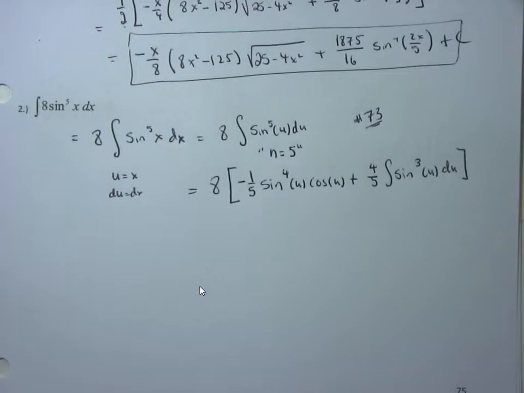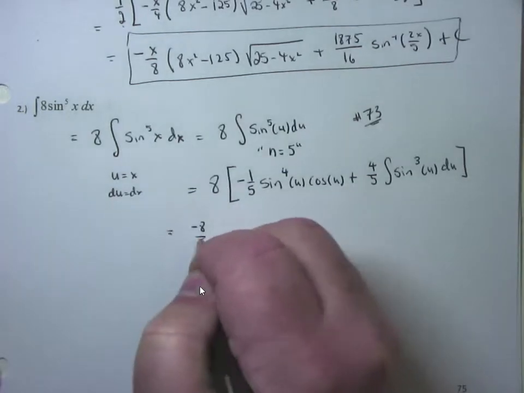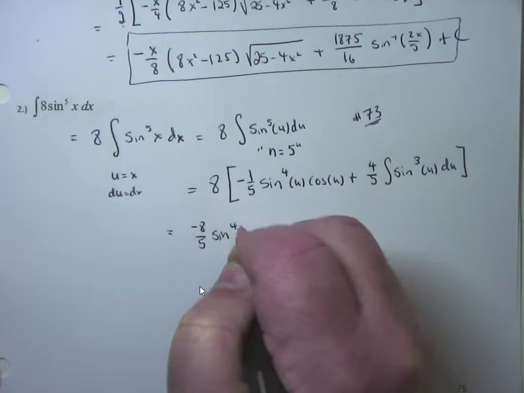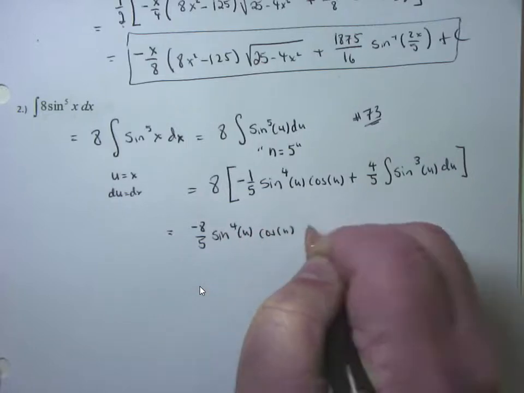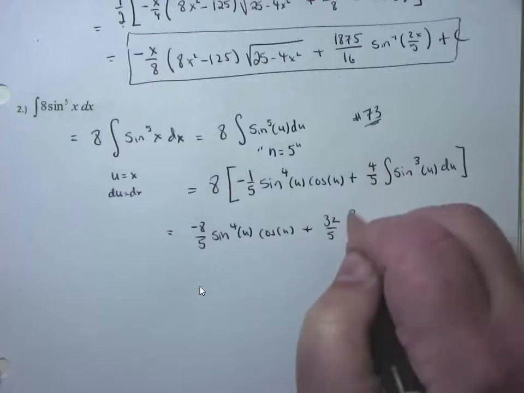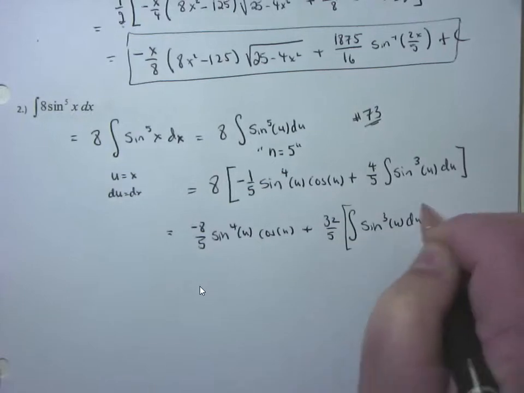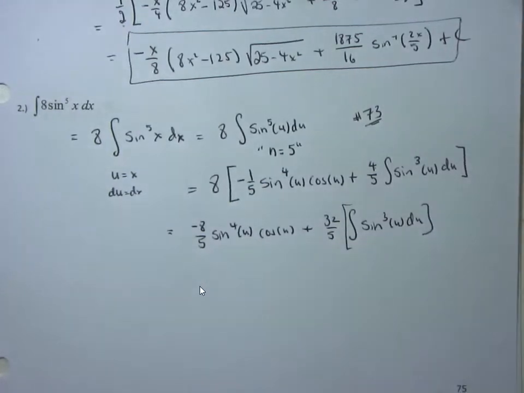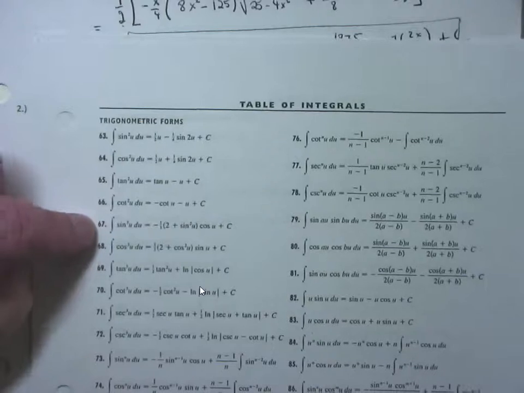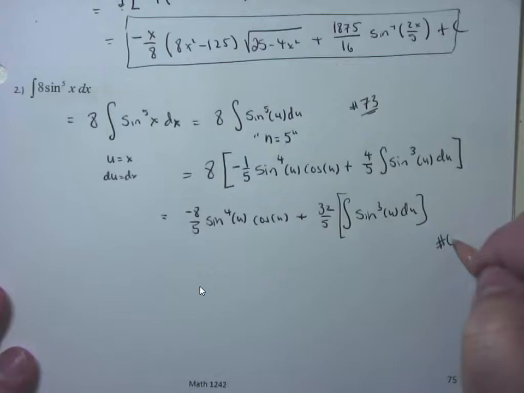Now I'm going to clean this guy up by distributing that 8. This is going to give me negative 8/5 sine to the 4th of u cosine of u plus 8 times 4 is what? 32/5 integral of sine cubed u du. Now all I got to do is integrate this guy, which means I got to go look up another formula. This is the integral of the sine cubed guy. Sine cubed, we passed him earlier. He's problem number 67. So this now requires formula number 67.